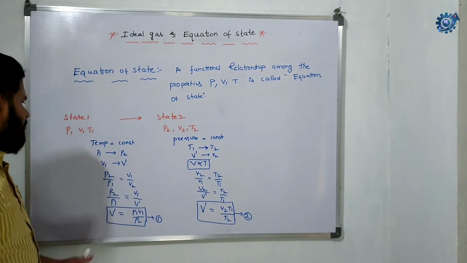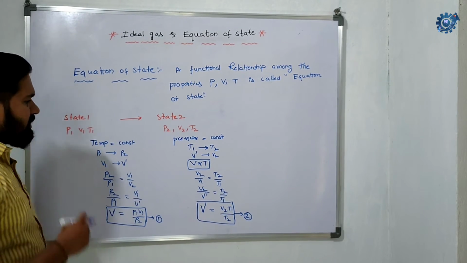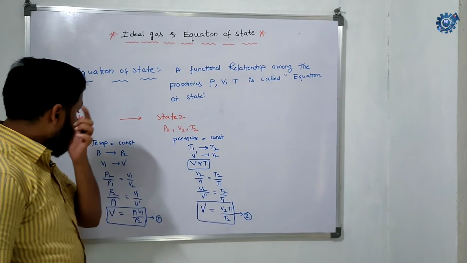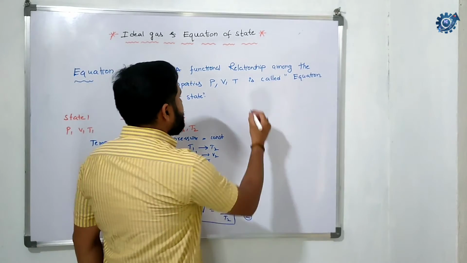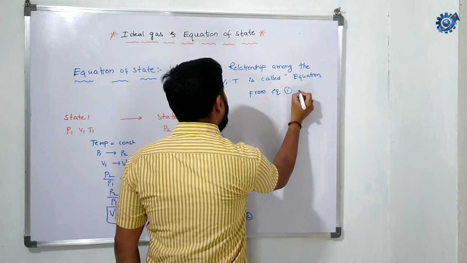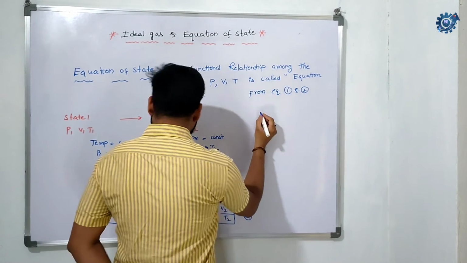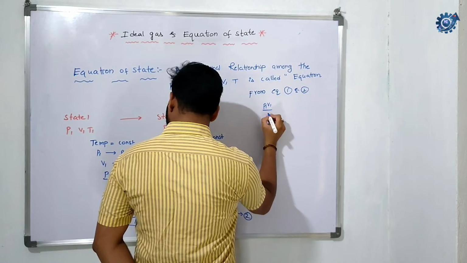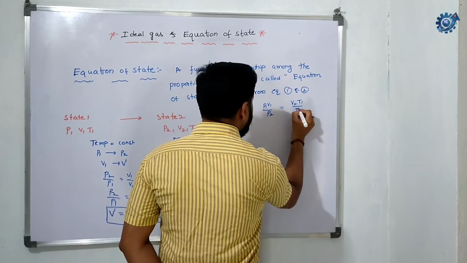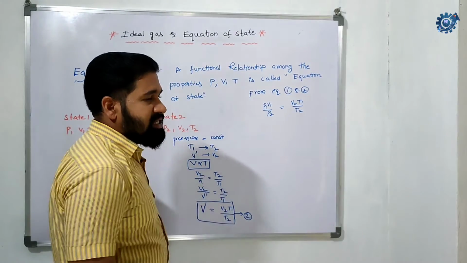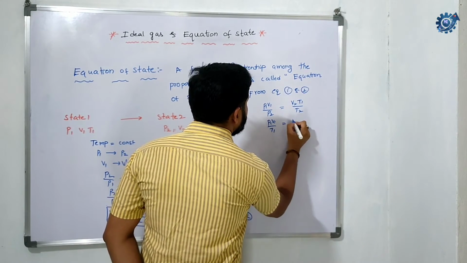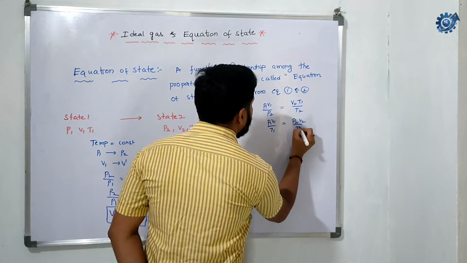If you observe, equation 1 is equal to equation 2, because the value of V dash is the same. So from equations 1 and 2, I can write P1 V1 by P2 equal to V2 T1 by T2. Rearranging, P1 V1 by T1 is equal to P2 V2 by T2.